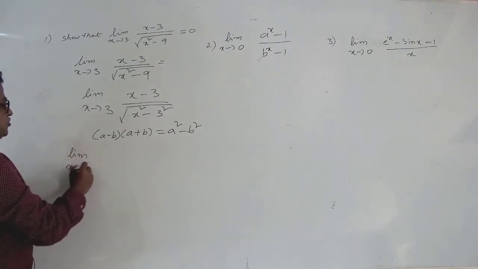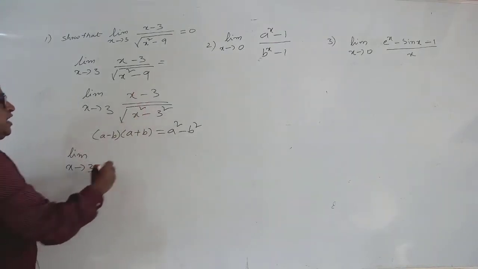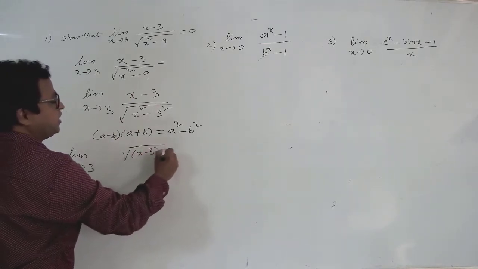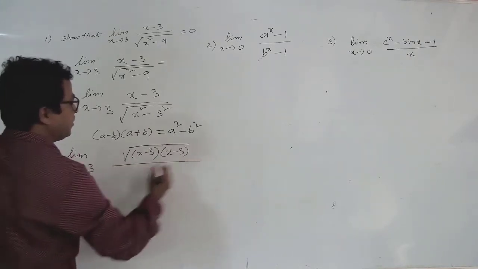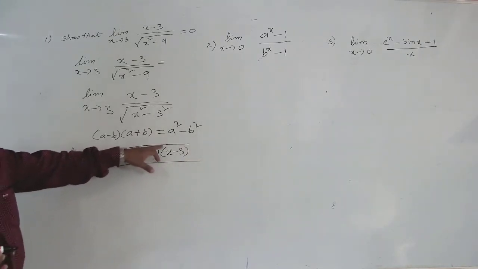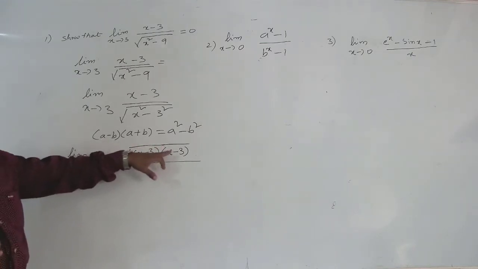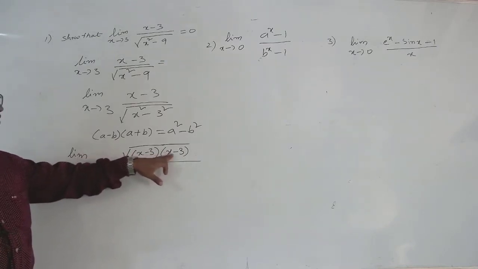Limit x tends to 3, and in the numerator I am writing under root of (x minus 3) into (x minus 3). Means x minus 3 whole square is nothing but, square and root get cancelled, we get again x minus 3. So that's why I am writing under root x minus 3, x minus 3.